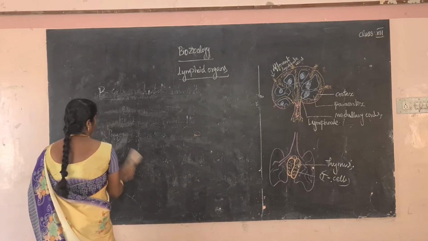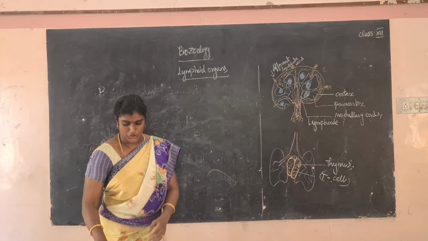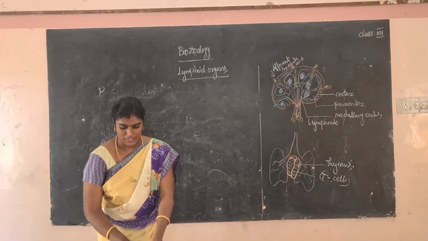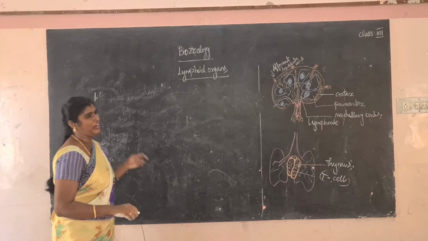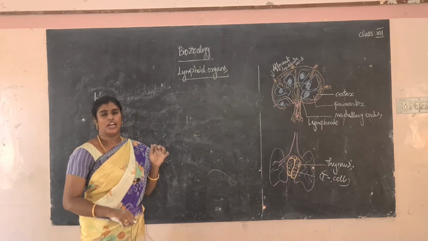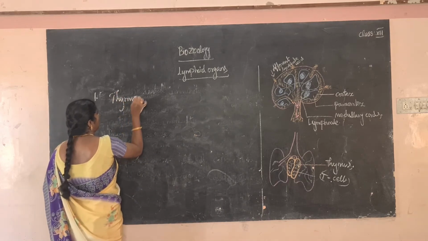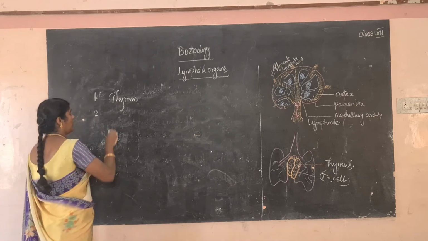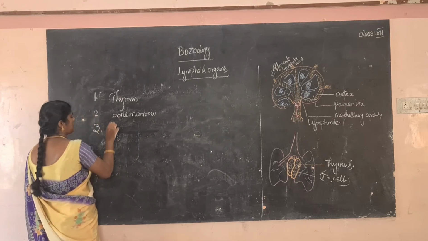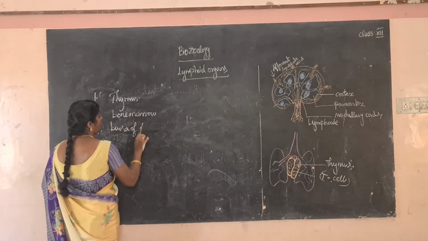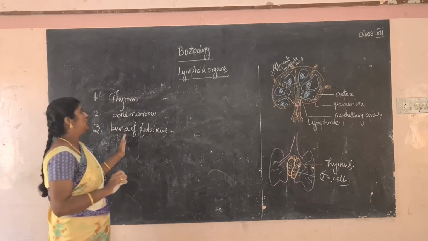So what is primary lymphoid organ? The organs concerned with the immune reaction and that produce immune cells are called lymphoid organs. So what are the primary lymphoid organs? The first one, primary lymphoid organ என்ன சொல்றாங்கன்னா bone marrow. Thymus is a primary lymphoid organ. Thymus, bone marrow and bursa of Fabricius. Okay, these are primary lymphoid organs.